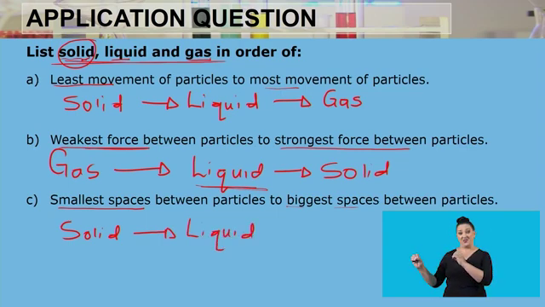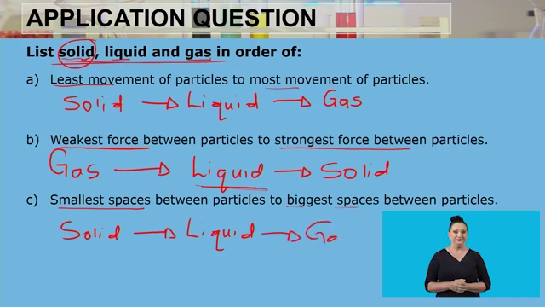and the one that has the biggest spaces between the particles is going to be gas, because the gas particles are far away from each other, and because they are far away from each other, the space between one particle and the other keeps on increasing the more the gas particles move further and further away from the other particles.